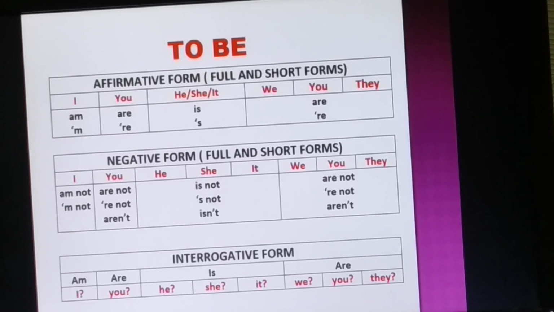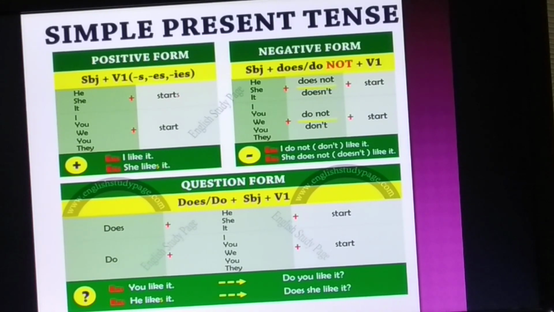In case of affirmative sentence, if you want to use action verb, the sentence is going to start with subject. For example, in positive form, you can see that the structure is given as subject plus V1. That means after the subject, we are using the present form of the verb, but there is a thing here.